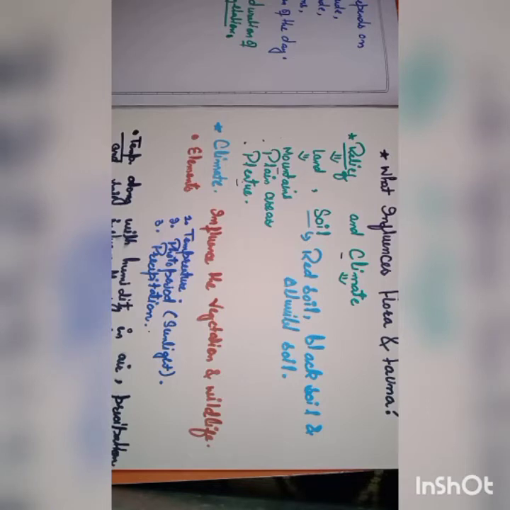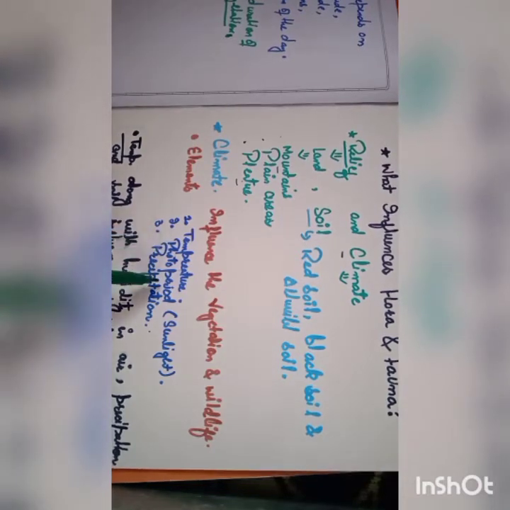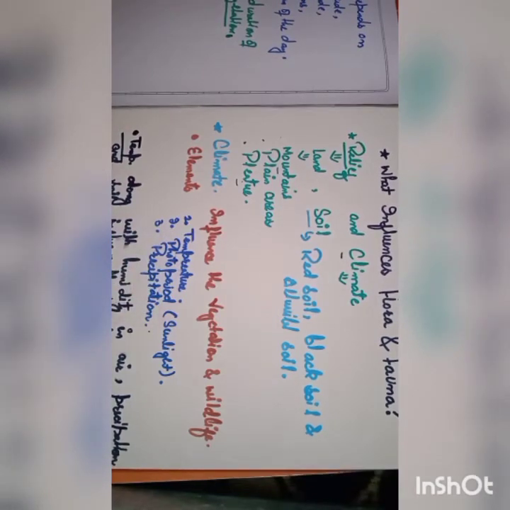Now let's move towards the next topic, that is climate. Climate also influences the vegetation and wildlife of a place. First of all we are going to know the elements of climate. What are the elements of climate? That is temperature, photoperiod, meaning sunlight, and the third one is precipitation. One by one we are going to study temperature, photoperiod and precipitation.